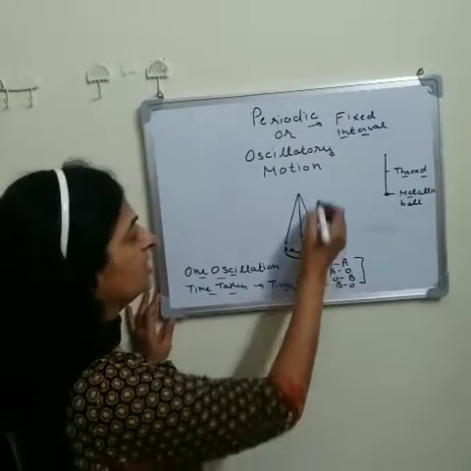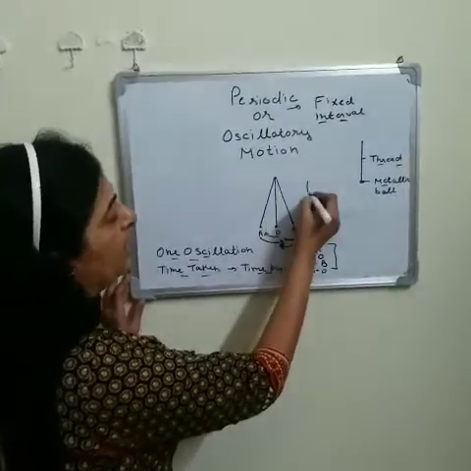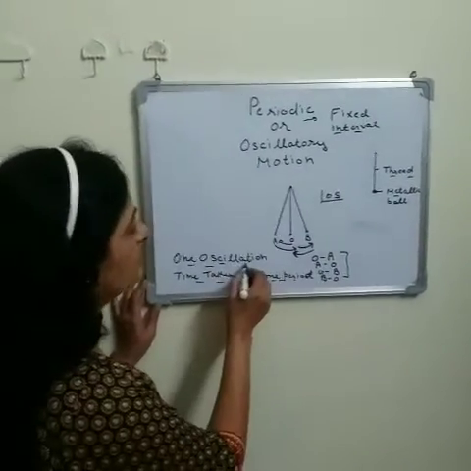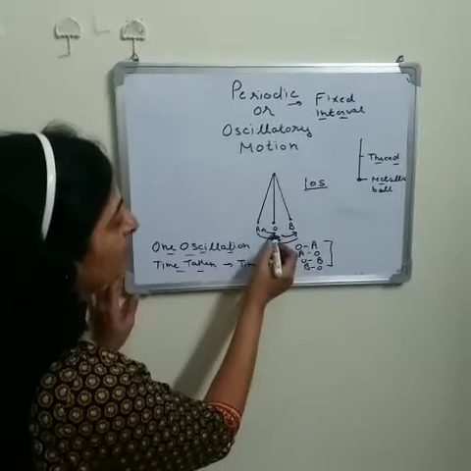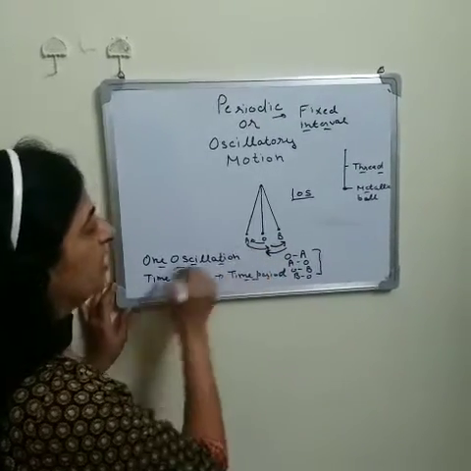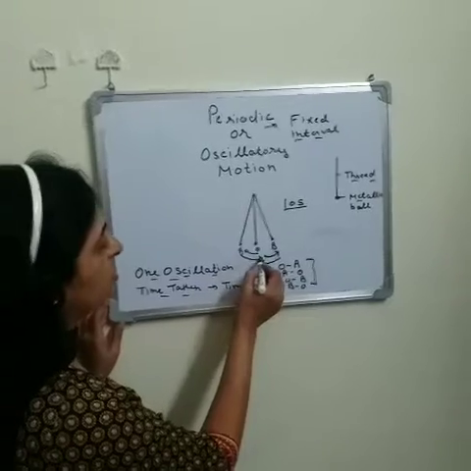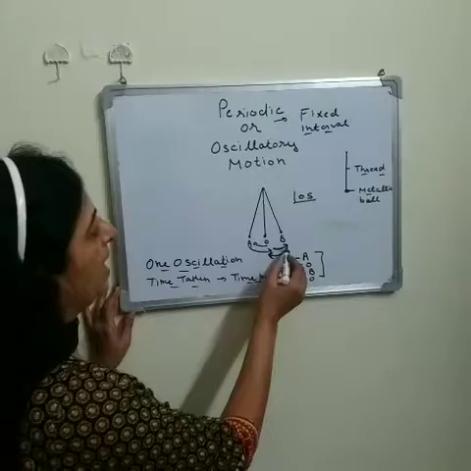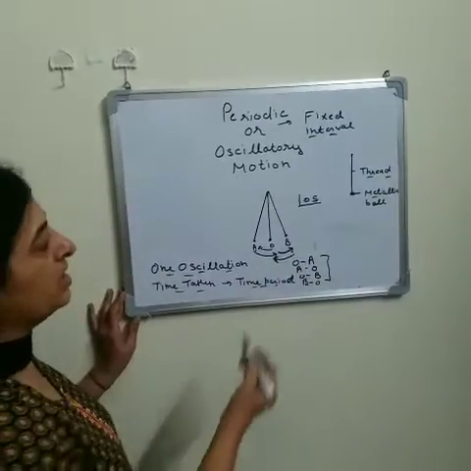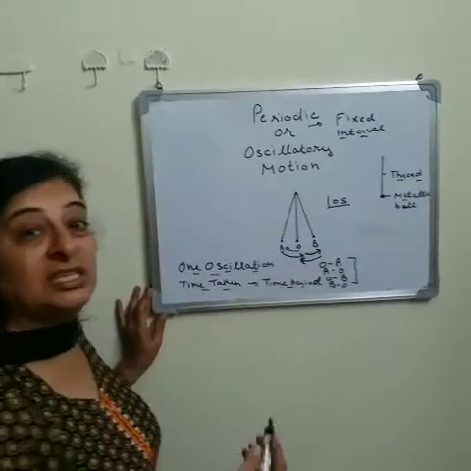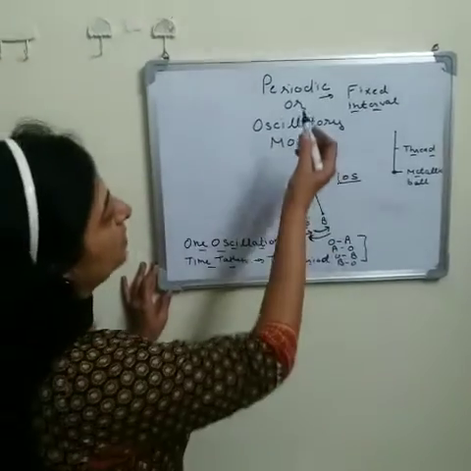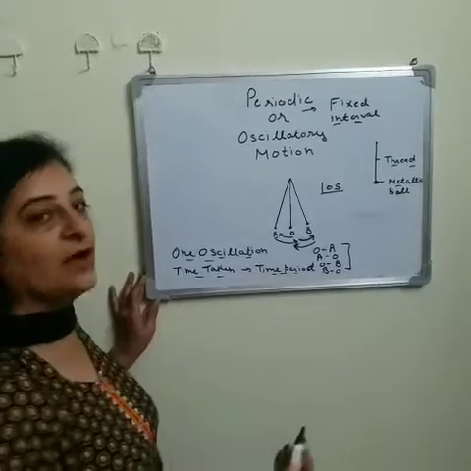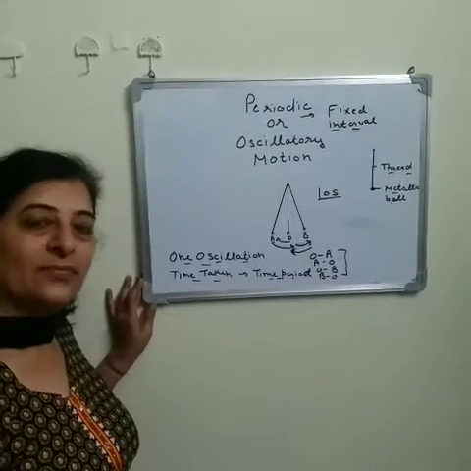If we say the pendulum takes 10 seconds to complete one oscillation, it means that in 10 seconds it will move from O to A, from A to O, from O to B, and again come back from B to O. A child on a swing shows this type of movement. So periodic motion means that motion which repeats itself after a fixed interval of time.